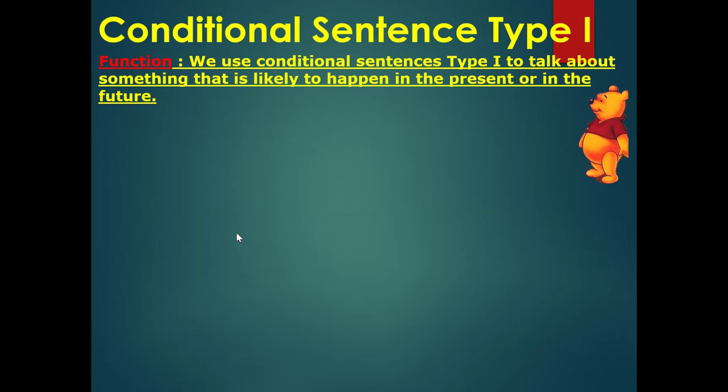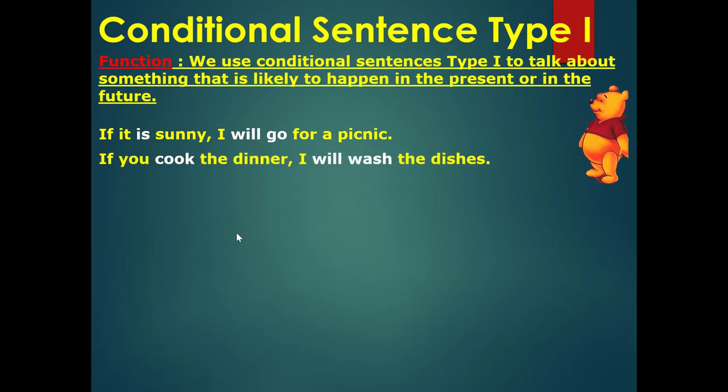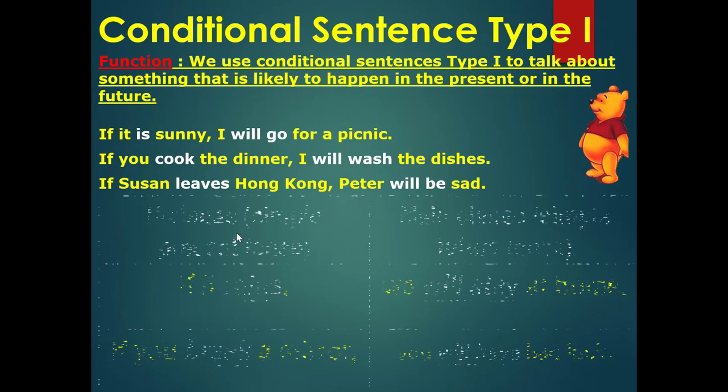We use conditional sentences type 1 to talk about something that is likely to happen in the present or in the future. Let's see. 1. If it's sunny, I will go for a picnic. If you cook the dinner, I will wash the dishes. If Susan leaves Hong Kong, Peter will be sad. All 3 sentences are to talk about what is likely to happen in the future. What about the present? Let's see.